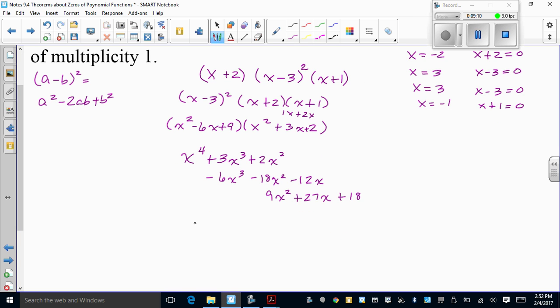So combine like terms, and I'll have my function f of x equals x to the 4th. 3 minus 6 gives me -3x cubed. -18 and 9 is -9 plus 2 is -7x squared. 27 minus 12 gives me positive 15x plus 18.